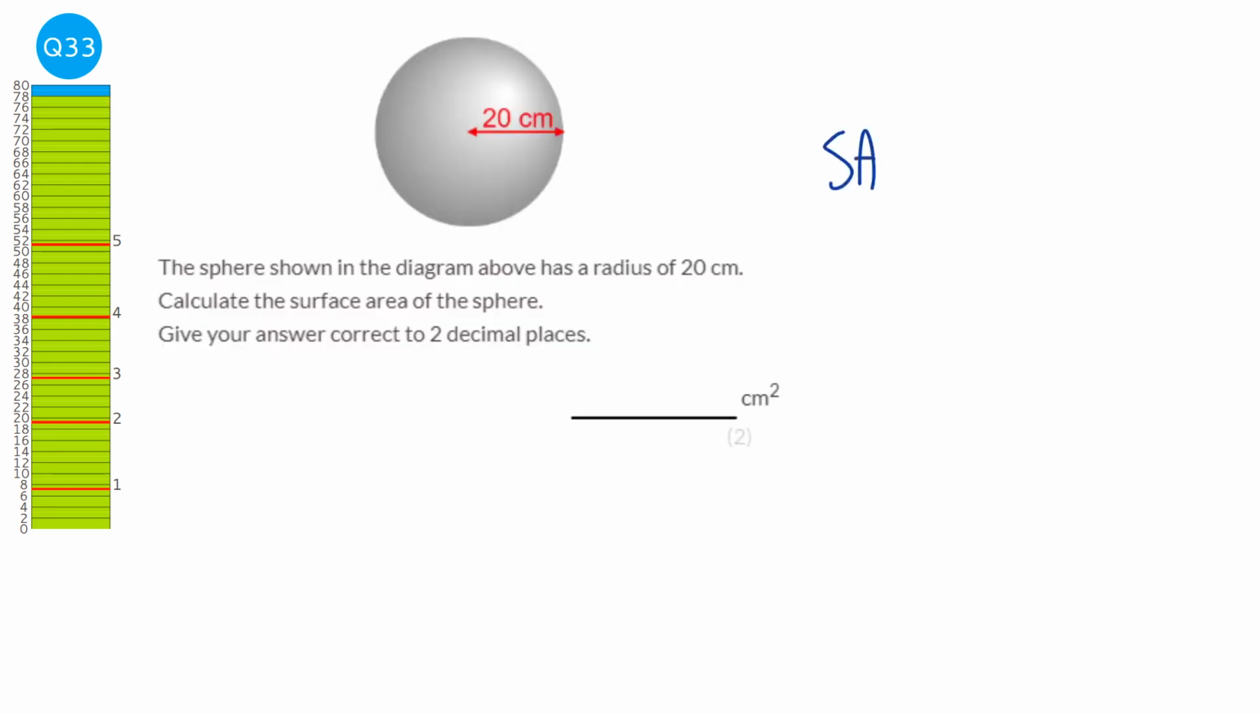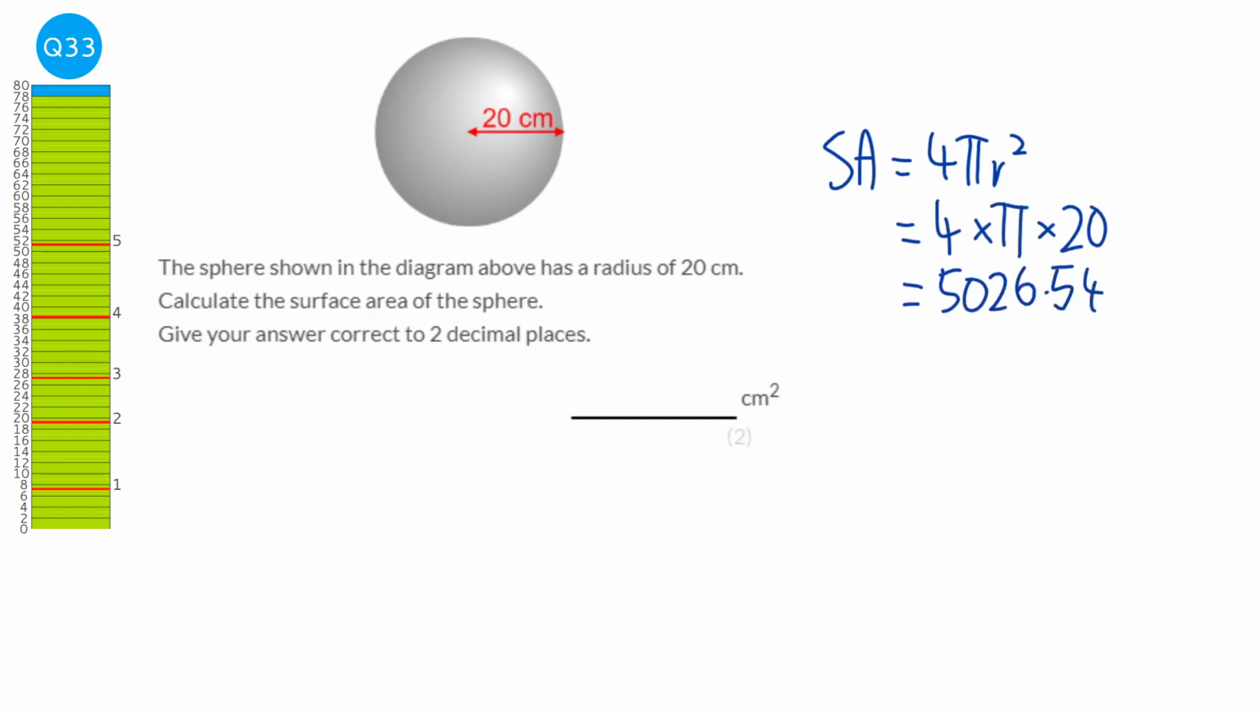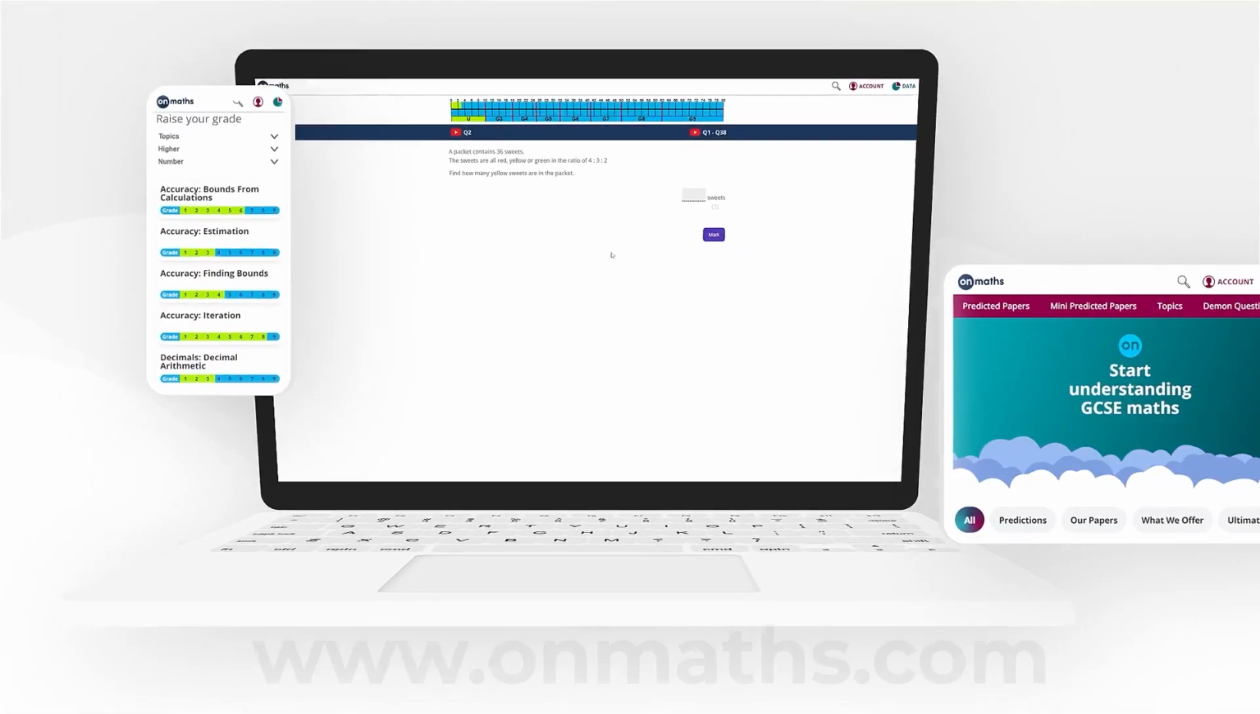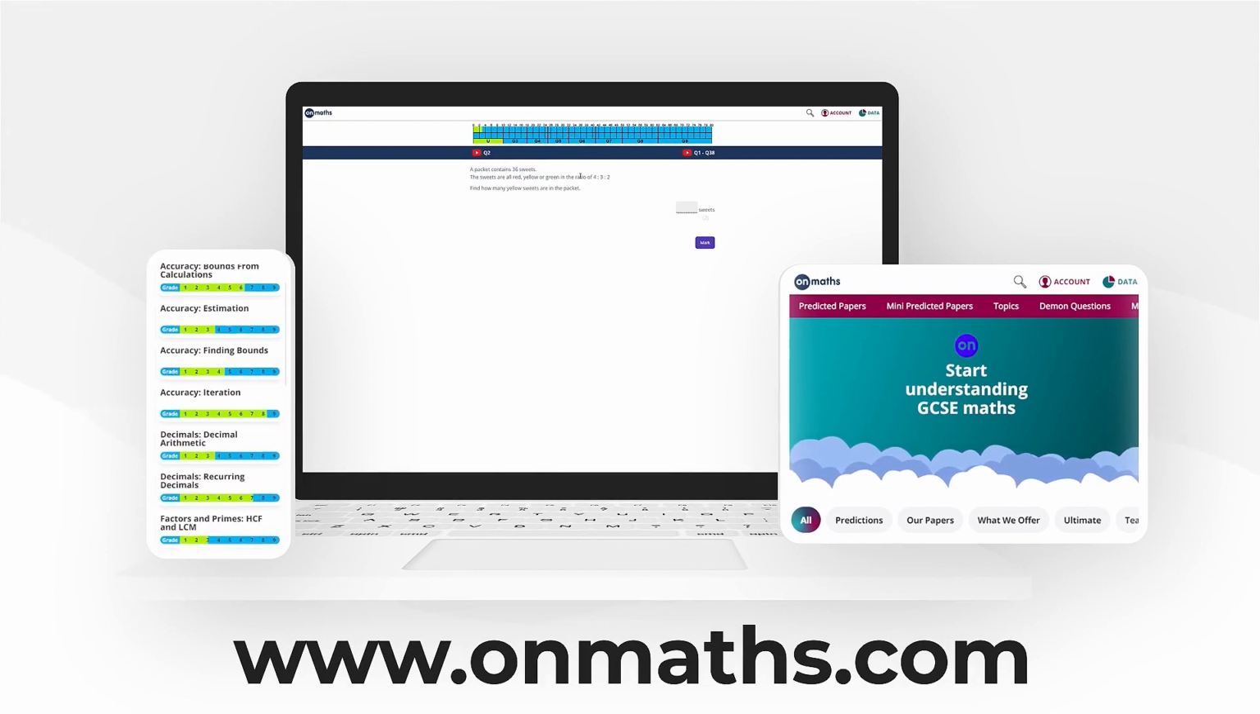The surface area of a sphere is found with the formula 4 pi r squared, with r being the radius of the sphere. So we're going to do 4 times pi times the 20, and that gives us 5,026.548, and so on. And when we round that to 2 decimal places, we get 5,026.55 centimetres squared.